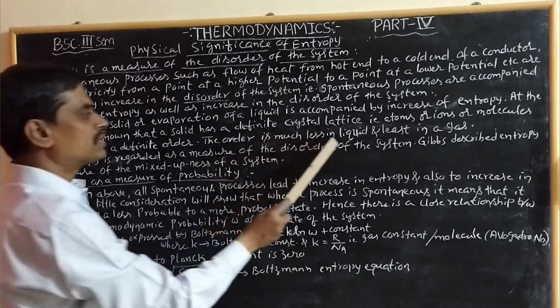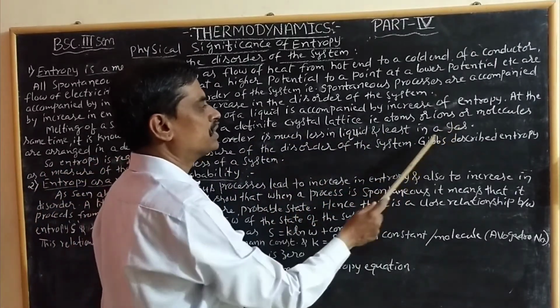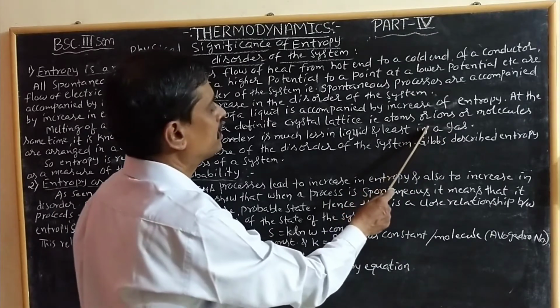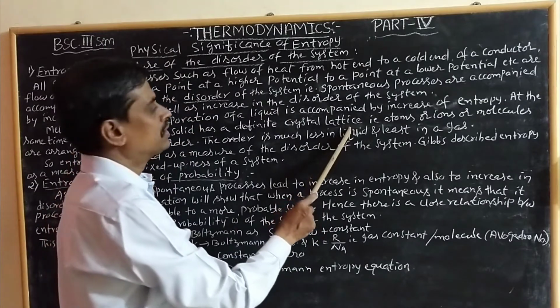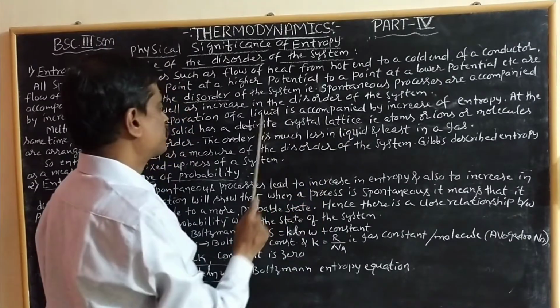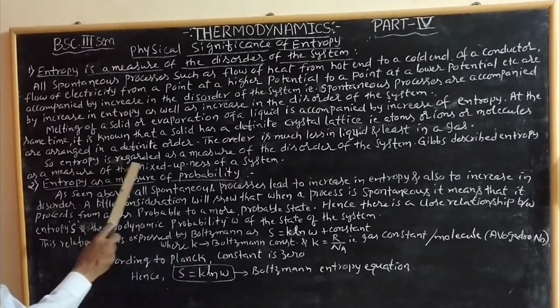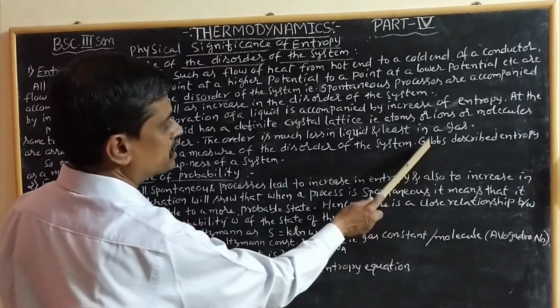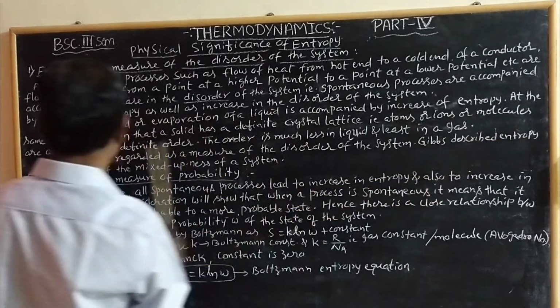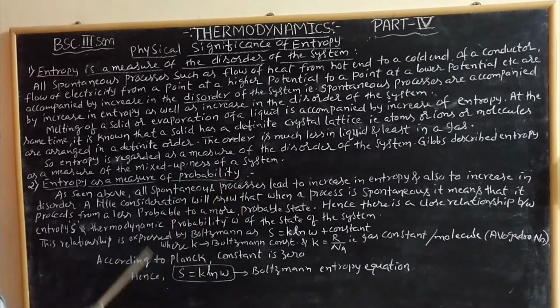The order is much less in liquid and least in gas. That means in the case of gaseous molecules, the ordered element is not there. They are a disordered system. And in the case of liquid, this order is a little bit there. But in the case of solids, there is a definite ordered element. So you can say that entropy is regarded as a measure of the disorder of the system. And the scientist Gibbs described entropy as a measure of the mixed-upness of a system.